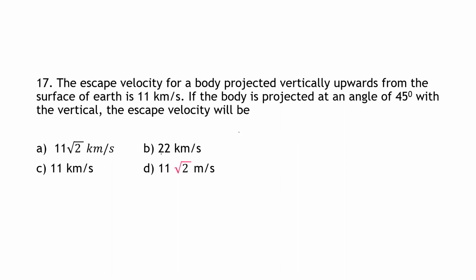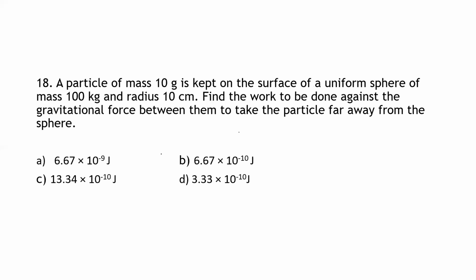See here, the escape velocity of a body does not depend on the angle of projection from the Earth, because the escape velocity expression does not contain any angle term. Therefore the value is the same, 11 km per second. The next question.